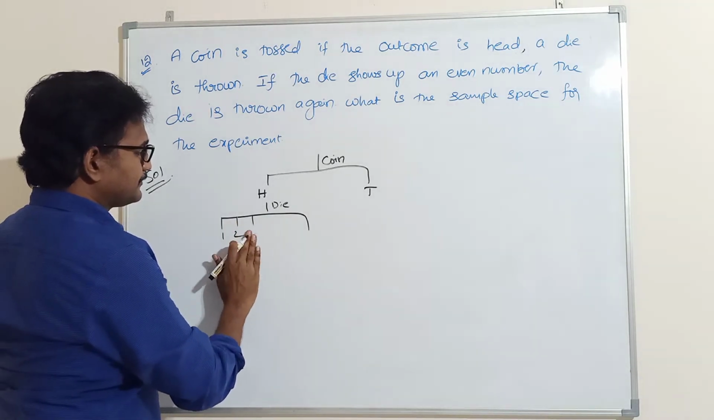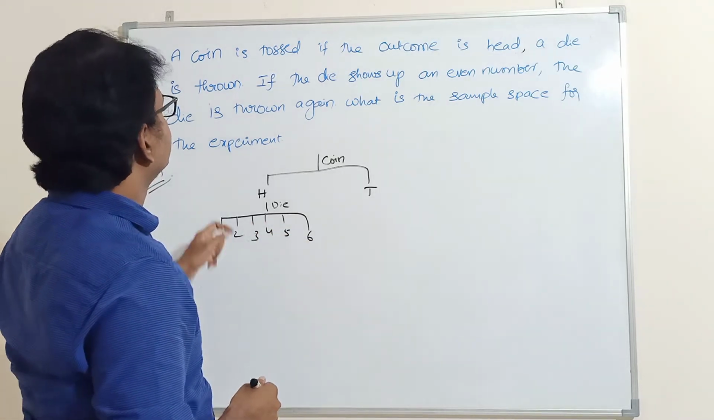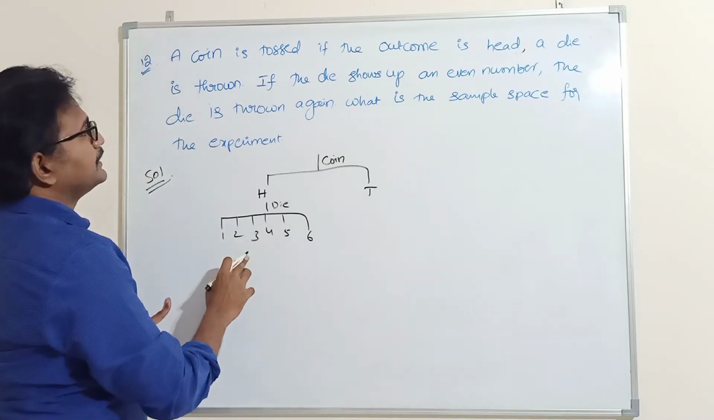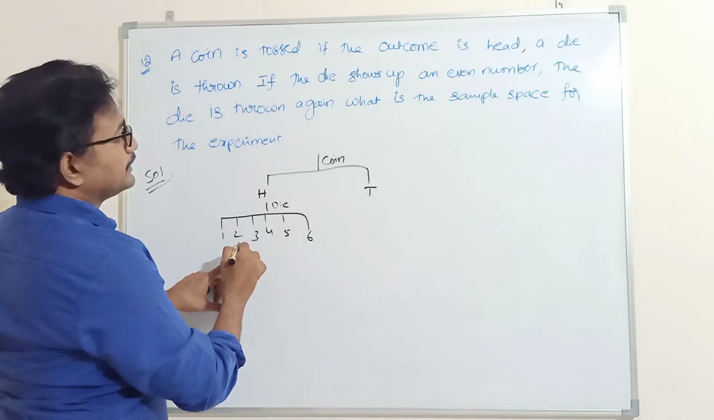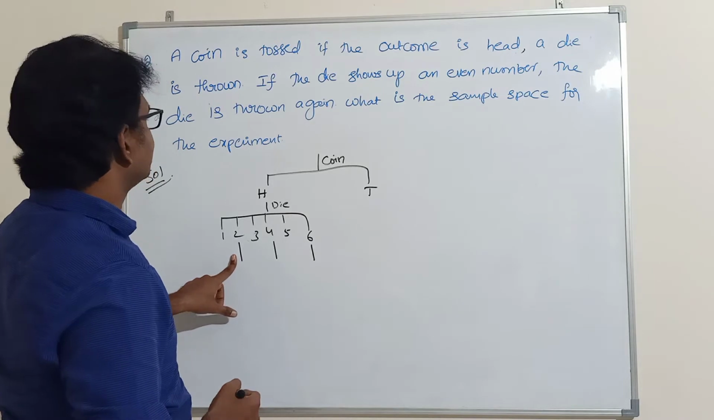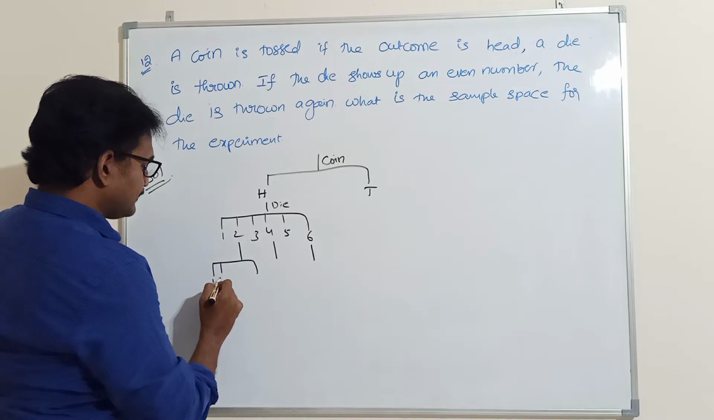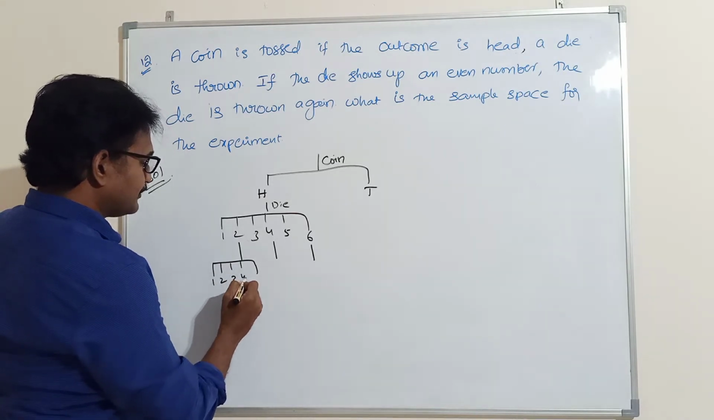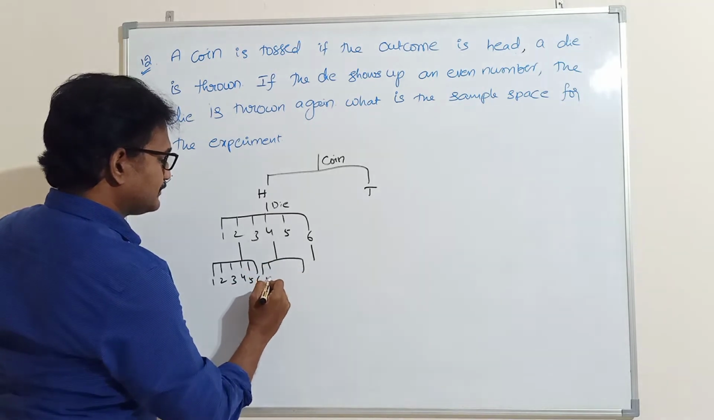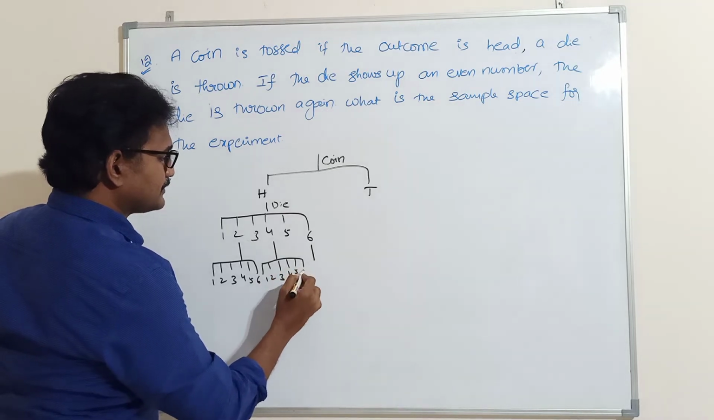1, 2, 3, 4, 5, 6. Next, if the die shows an even number, that means 2, 4, 6, the die is thrown again. Again 1, 2, 3, 4, 5, 6 chances are there. Here also 1, 2, 3, 4, 5, 6.